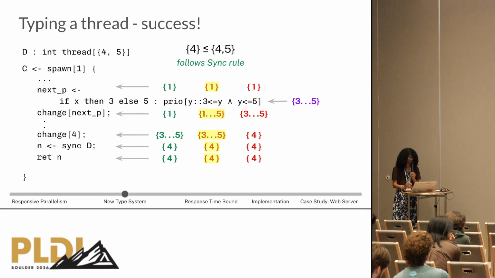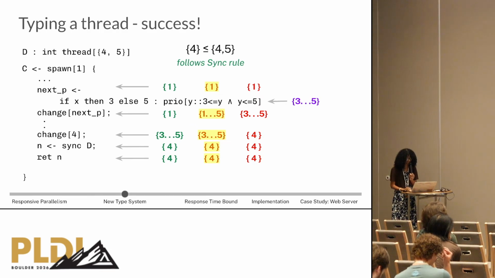Formally, we use composition and subtyping, but we know that this thread C takes on priorities 1 to 5, because it starts at 1, and it changes to priority 3 or 5. And so we can find the type for this thread, which returns an integer. So it is an int thread with priorities 1 to 5.